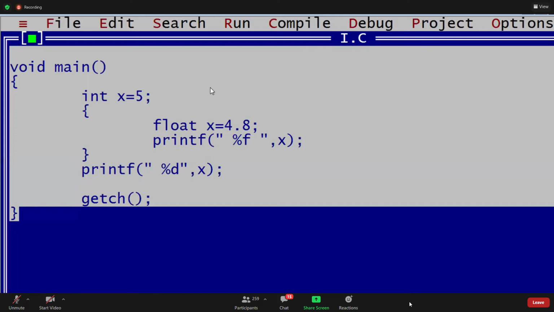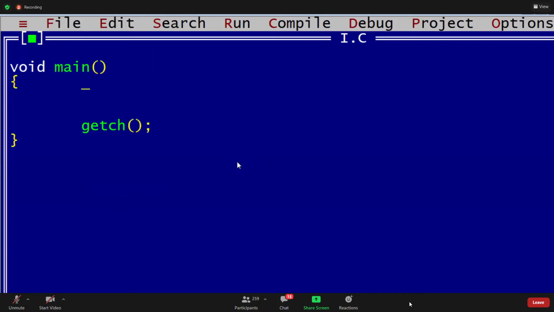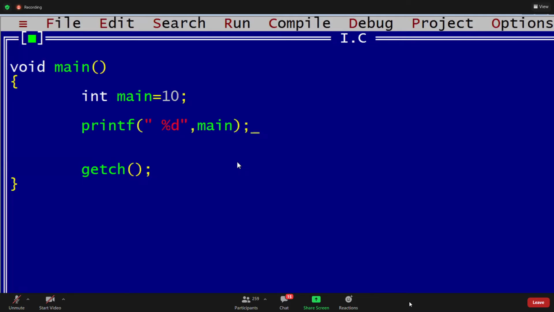Guys, completed the sixth rule. Yes, keywords are not allowed. I will write that rule because first, see this, guys. Can I write int main is 10? Guys, can I write like this? Percentile main.